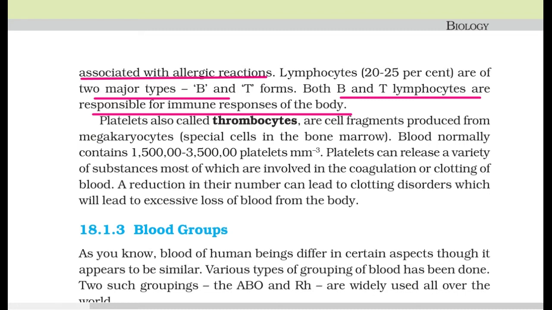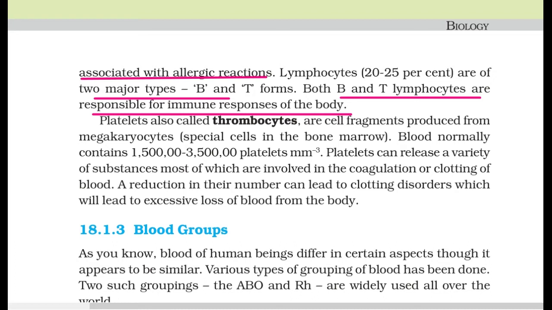Nowadays, as you see with coronavirus, those are the lymphocytes responsible for your immunity. If your immune system is weak, it means you have a lesser number of B or T lymphocytes. If you have more lymphocytes or they are very strong, your immune system is also very strong.